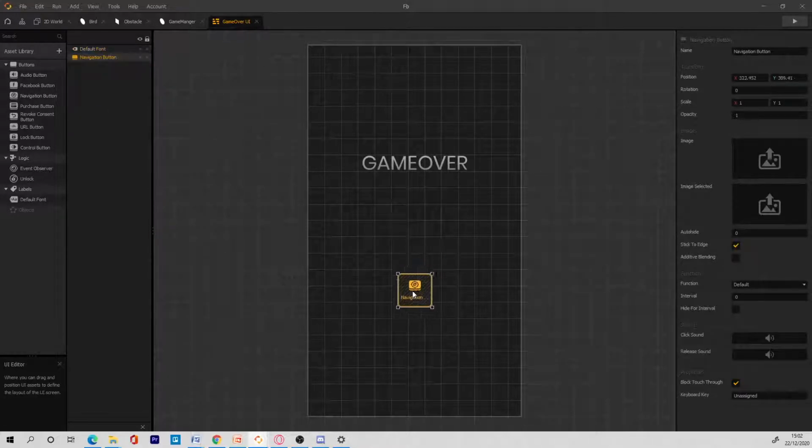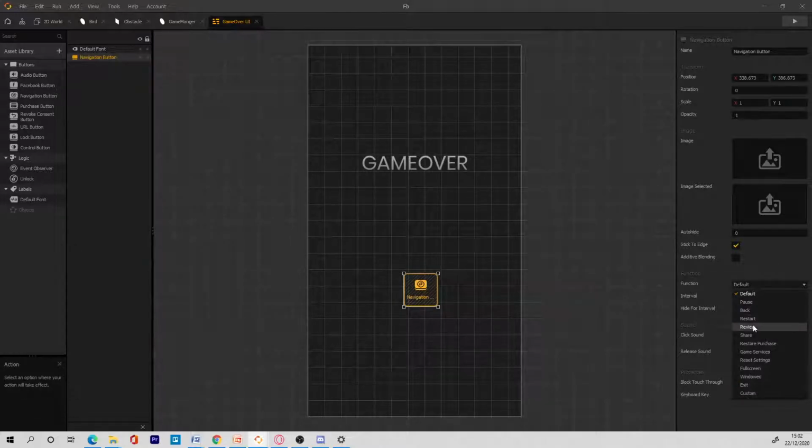Navigation button. I think that's it though. Go to play. We start. Yeah, that should restart the game.